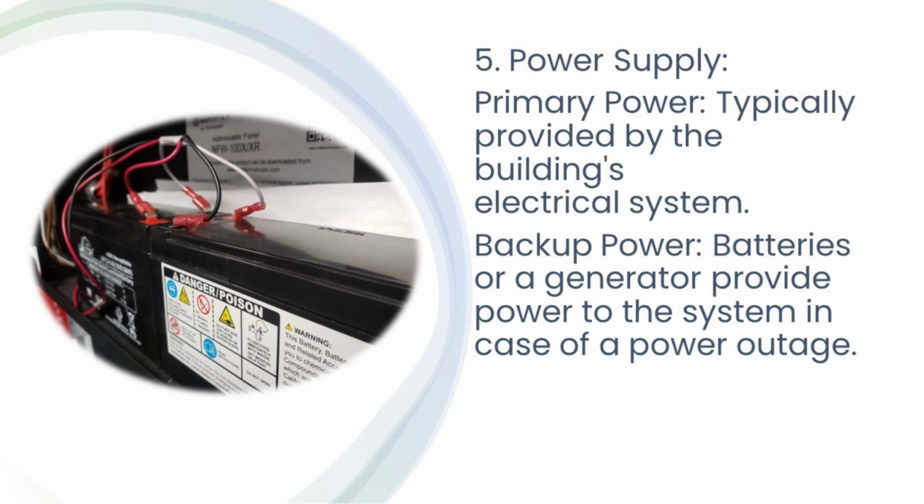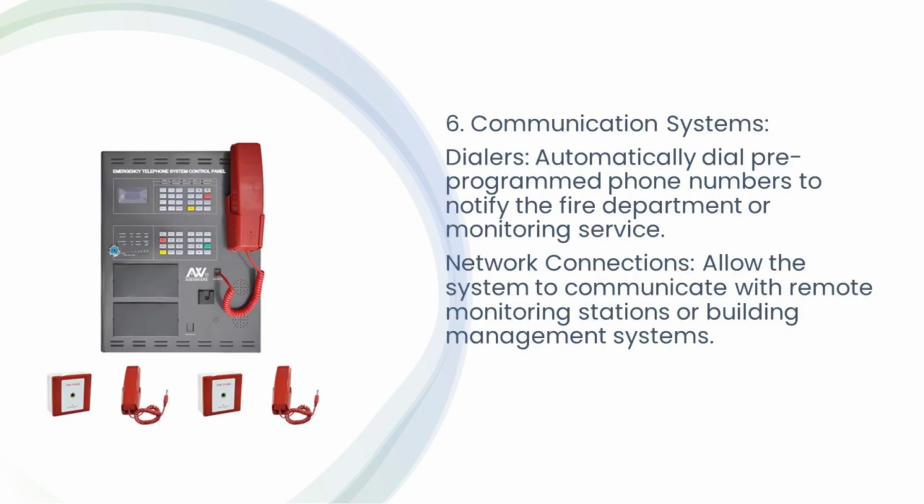5. Power supply. Primary power, typically provided by the building's electrical system. Backup power, batteries or a generator, provide power to the system in case of a power outage.